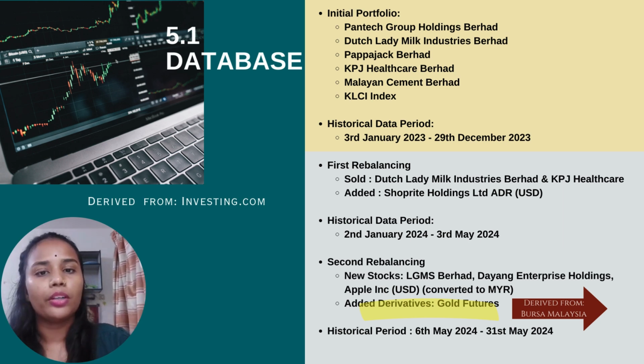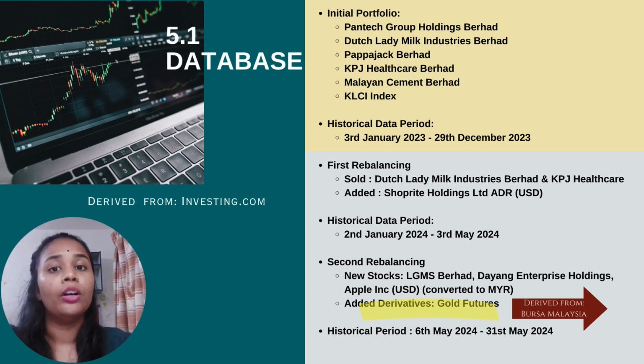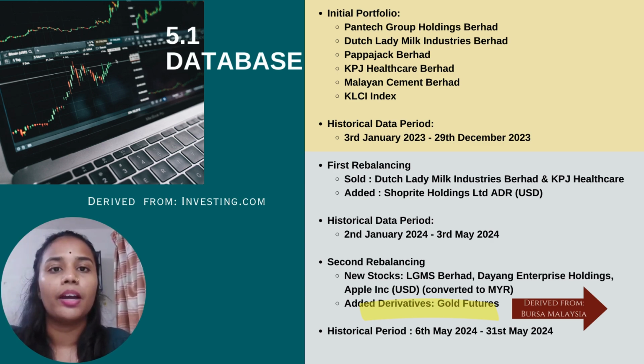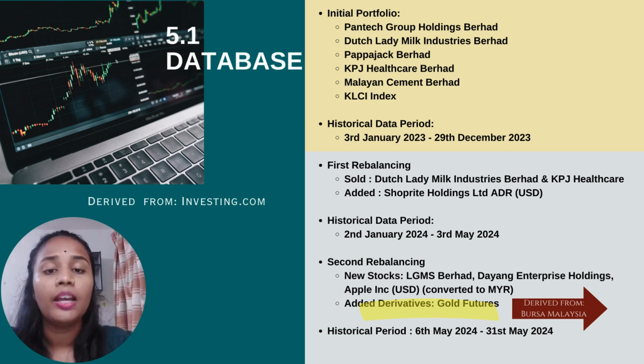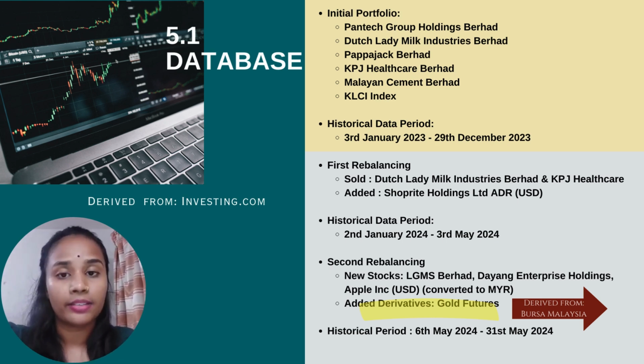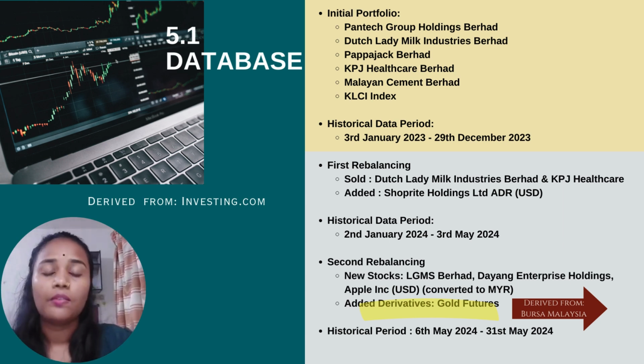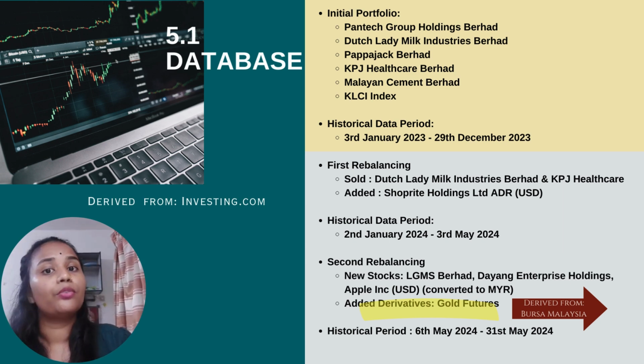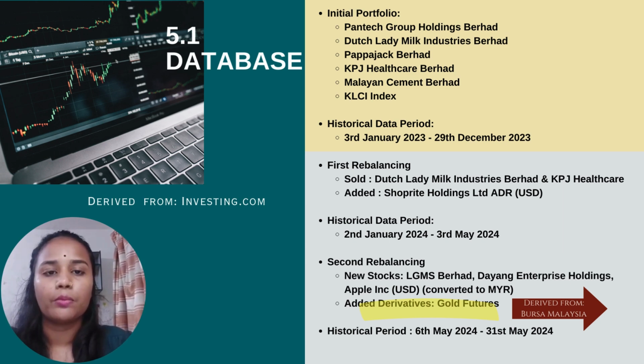Firstly, let's see how we collected the database for our group's portfolio. Our initial portfolio included 5 Malaysian stocks which are Pentech Group Holdings Berhad, Dutch Lady Milk Industries Berhad, Papa Jack Berhad, KPJ Healthcare Berhad, and Malayan Cement Berhad. We've also collected data for the KLCI index for the whole assessment period. We downloaded the historical data for these stock prices and index value from investing.com covering the period from January 3rd, 2023 to establish a solid foundation for our analysis and initial investment strategy.